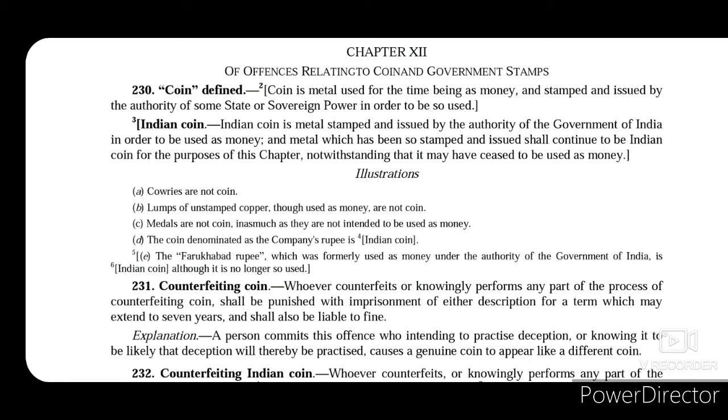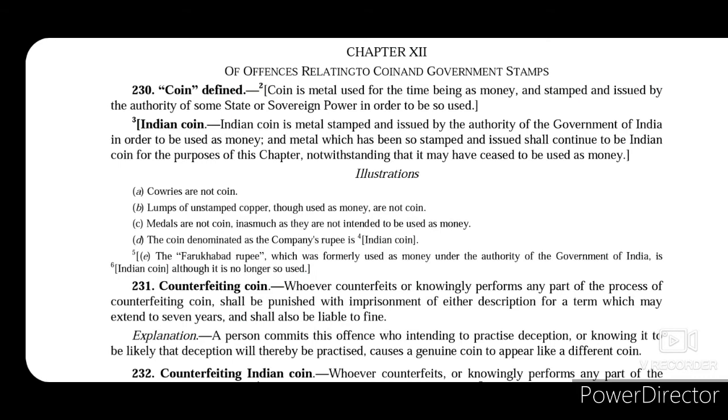It deals with the following offences: counterfeiting currency or banknotes, using as genuine forged or counterfeit currency notes or banknotes, possessing forged or counterfeit currency notes or banknotes, making or possessing instruments for forging or counterfeiting currency notes or banknotes, and making or using documents resembling currency notes or banknotes. So basically it deals with coins, banknotes and stamps.